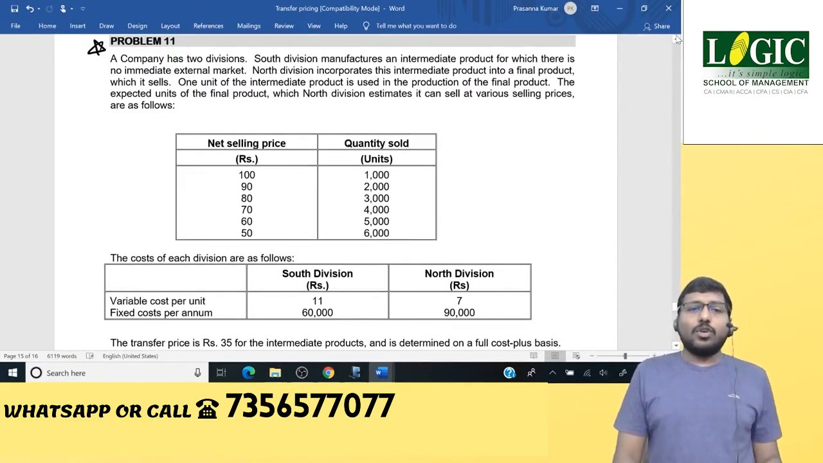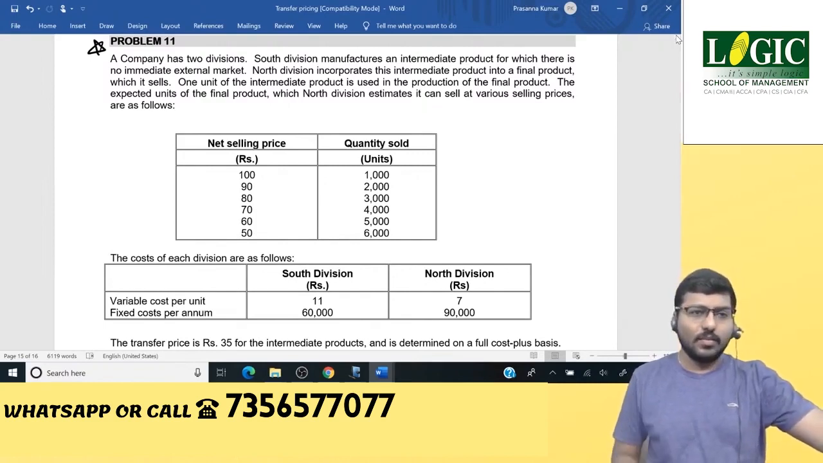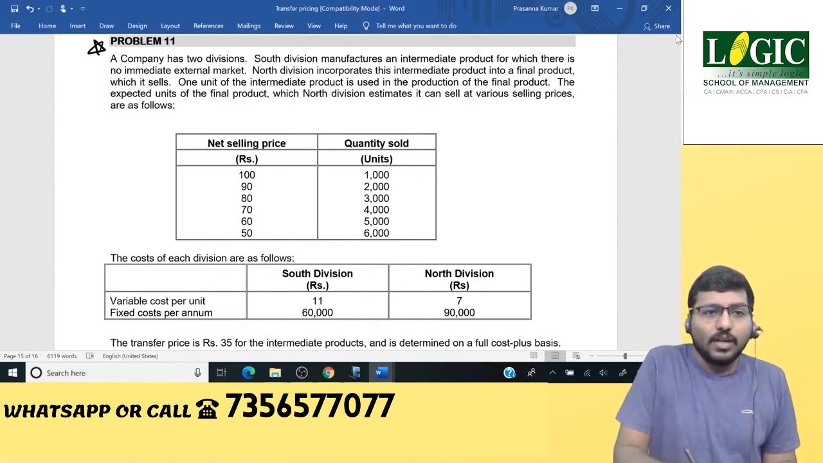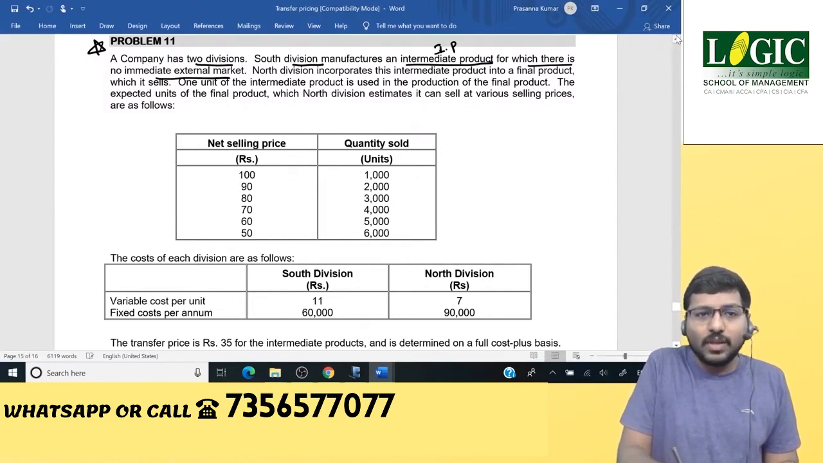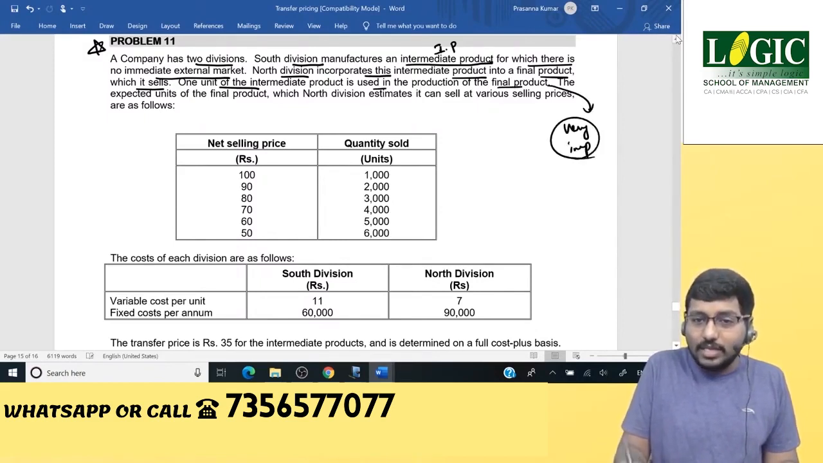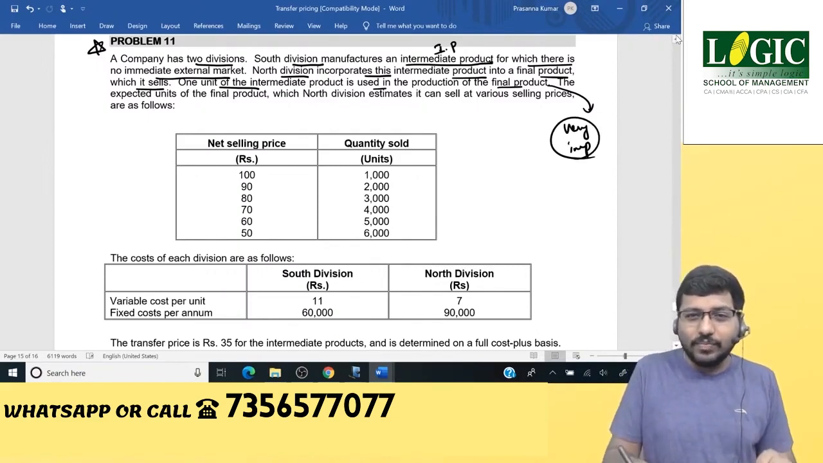Now, this problem is very important, so I want you guys to concentrate. If you are ready, we'll start. Listen carefully. A company has 2 divisions. South division manufactures an intermediate product for which there is no immediate external market. North division incorporates this intermediate product into the final product which it sells. 1 unit of intermediate product is used in the production of the final product. This point is very important. These are all the things that you have to learn from a lecturer. I'll tell you why.